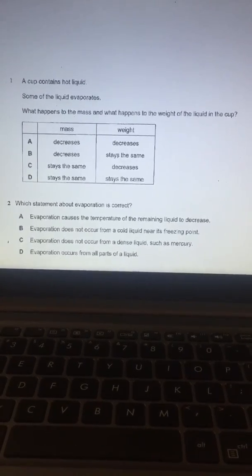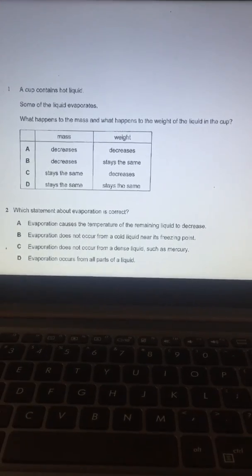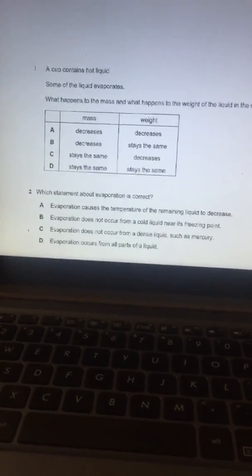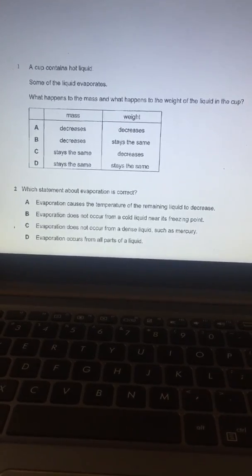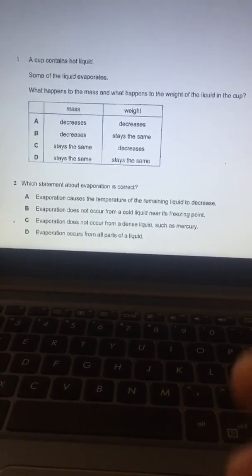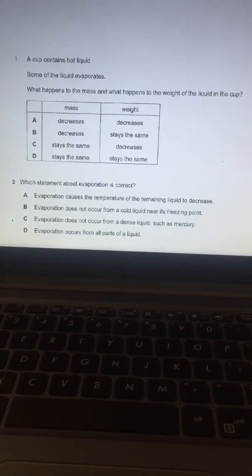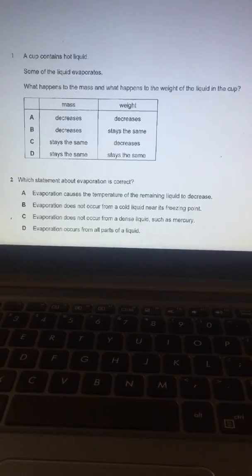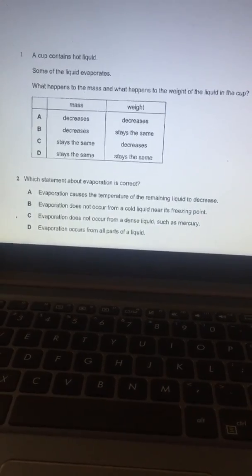A cup contains hot liquid. Some of the liquid evaporates. What happens to the mass and what happens to the weight of the cup? So during evaporation, particles leave the water surface, which means that the mass will decrease, and weight is mass times gravitational acceleration. So if mass decreases, weight will also decrease. So the answer for question number 1 is decreases. Answer A.